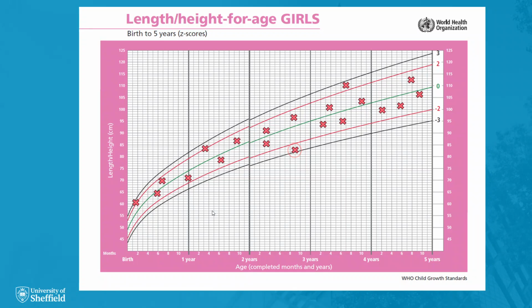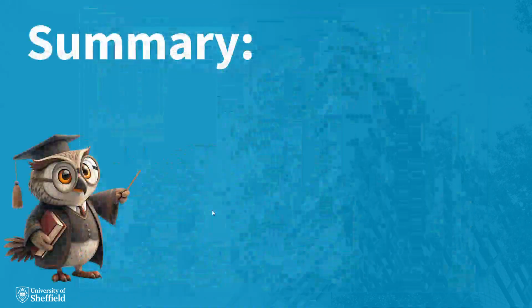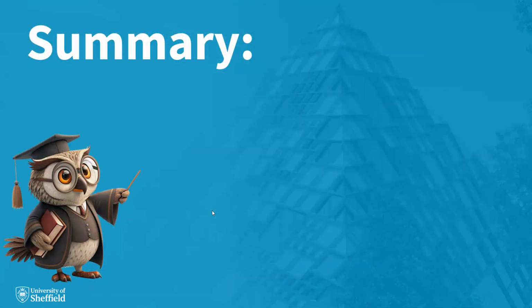However, if we find a community where a lot of children have a height for age below the red line, then this could be an indication that malnutrition is an issue. We'll show how to test for this in the next couple of videos. But for today, we have seen how an understanding of how the normal distribution works is crucial for making sense of this important SDG target.